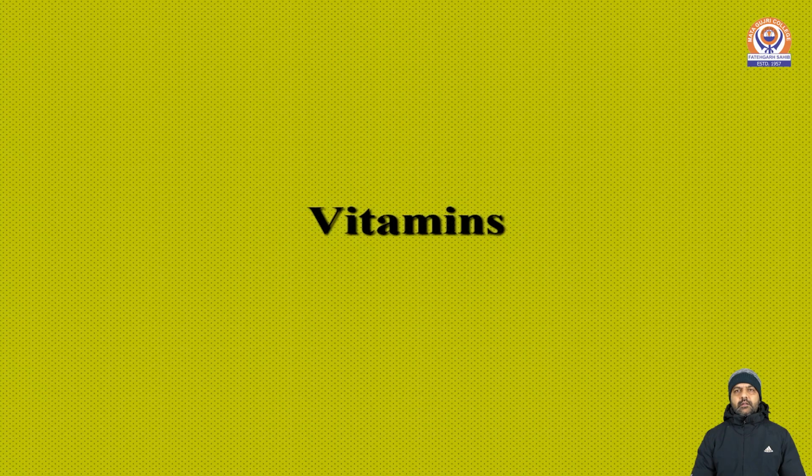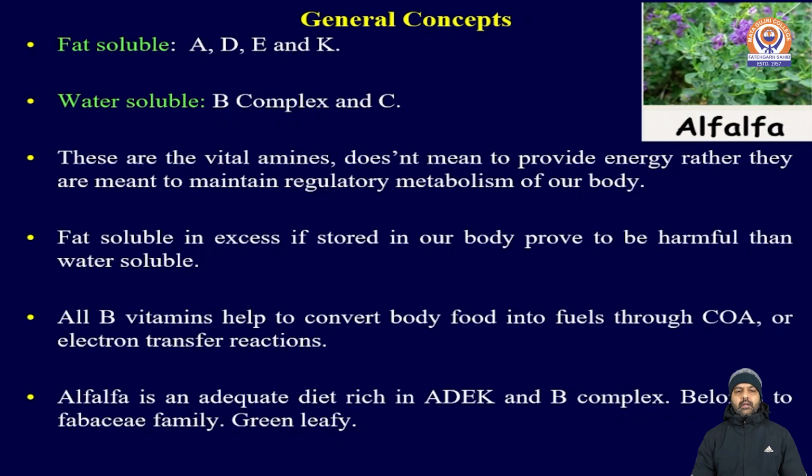As per our ongoing lecture series on food biochemistry, let's start with another topic, that is vitamins. Let's come to today's topic, vitamins, which comes under food biochemistry. As you all know, vitamins are broadly classified into two categories: fat soluble vitamins and water soluble vitamins. Among fat soluble vitamins, we have vitamin A, vitamin D, vitamin E, and vitamin K. Among the water soluble category, B complex vitamins are there and vitamin C is there.